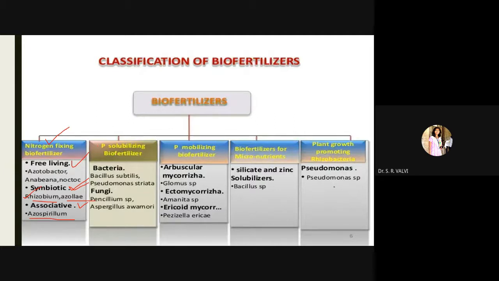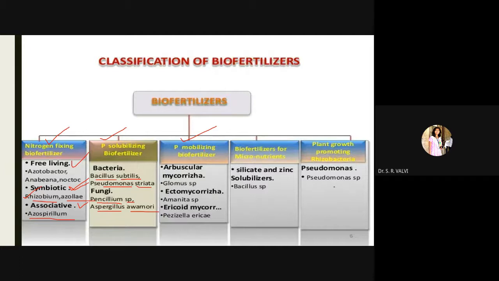Then phosphate solubilizing, and here you can see phosphate mobilizing, right? Phosphate solubilizing biofertilizers solubilize insoluble phosphorus. The examples are Bacillus subtilis, Pseudomonas striata. Then from the fungi, Penicillium is a species, and Aspergillus awamori, that is the Aspergillus species, which convert the insoluble phosphorus into soluble phosphorus.